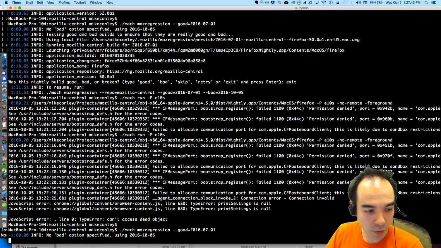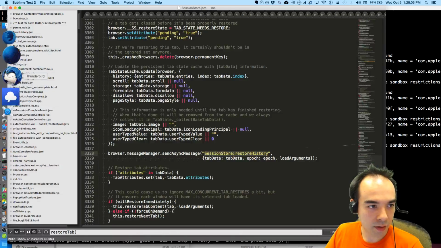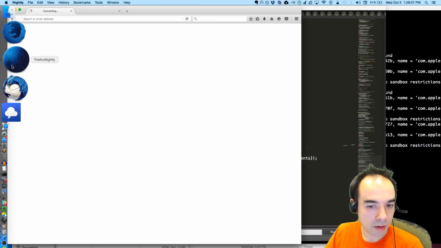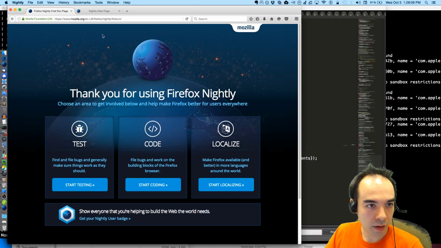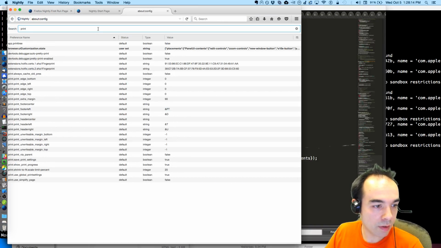Here, let's pull up the one where I could reproduce the bug. So like we'll go in here, print, so there's nothing in here for printing.